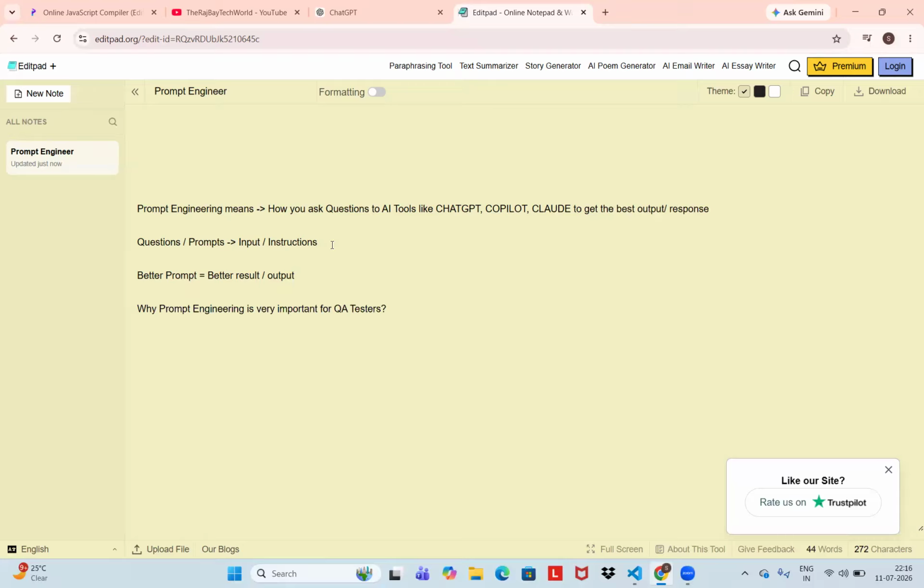So first one is writing test cases, so you can generate automation scripts, so you can debug the failures, creating test data, understanding complex code.